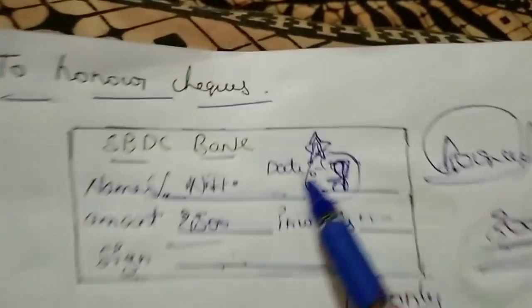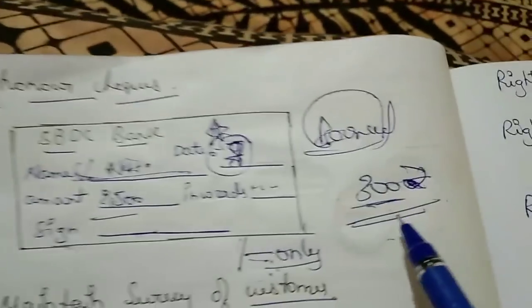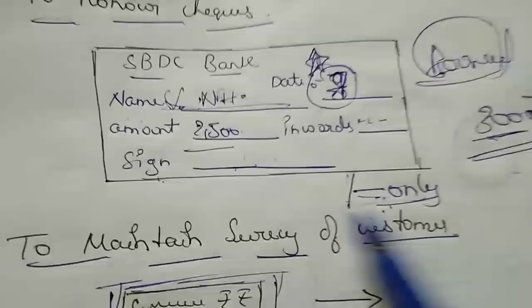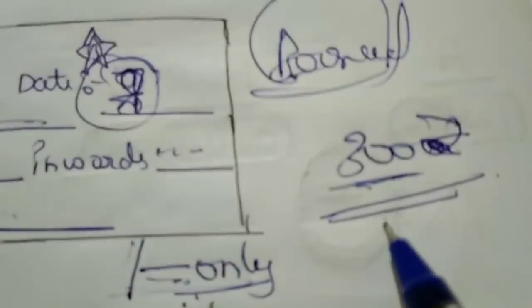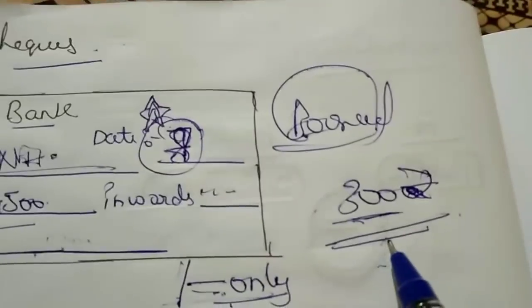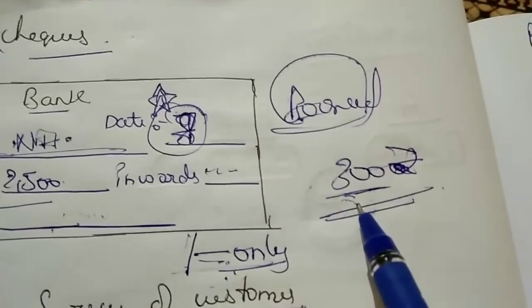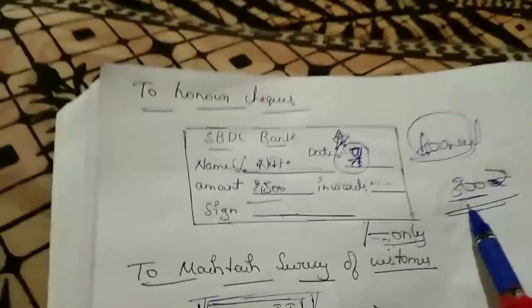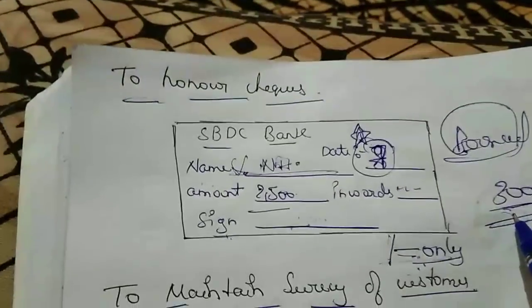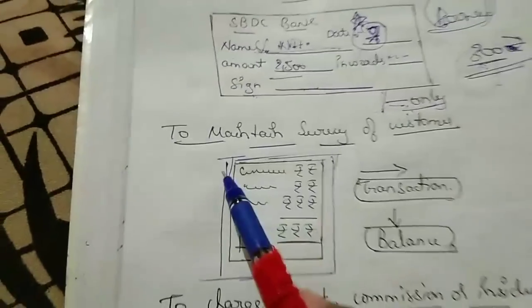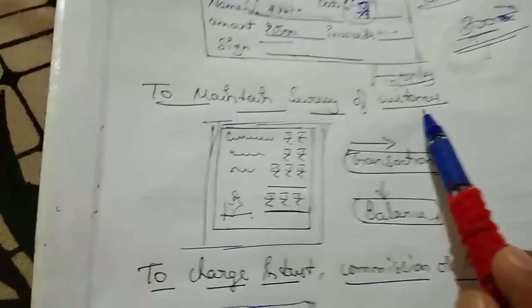If the date is not proper, it bounces. If the name is not proper, it also bounces. If all this is not written properly, then also it bounces. We have to pay 300 rupees for bouncement. Okay, so this point is only this much, and let's move to the next point, that is to maintain secrecy of the customer.